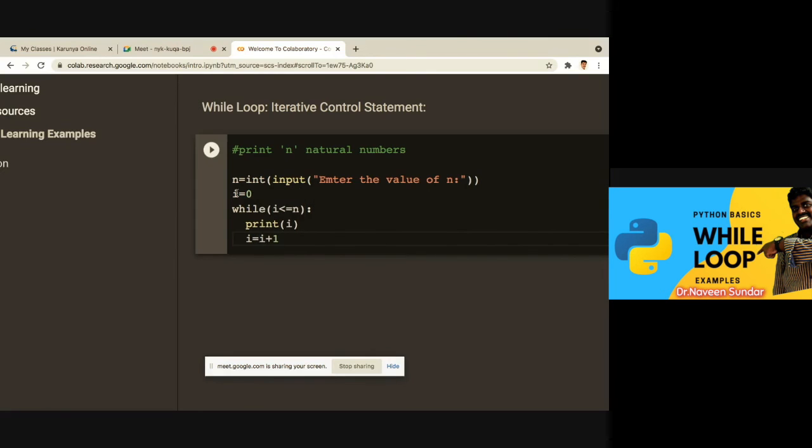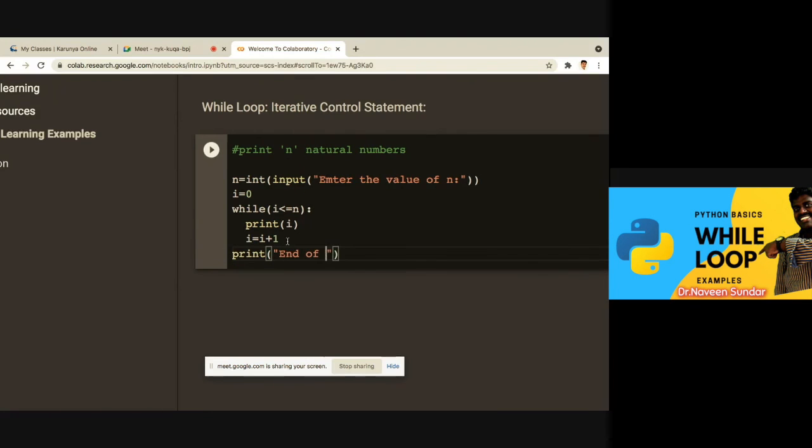So i equal to i plus 1. Initially i is 0. Once 0 is printed, it will be incremented to 1, and again the i will be checked here. Got my point? So this is how it will be executed. Once it is over, we can just give a print statement, like end of loop, while loop, or something else.